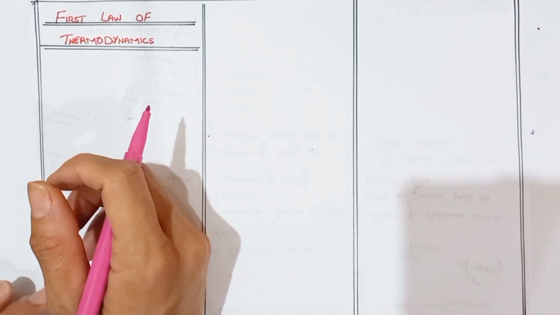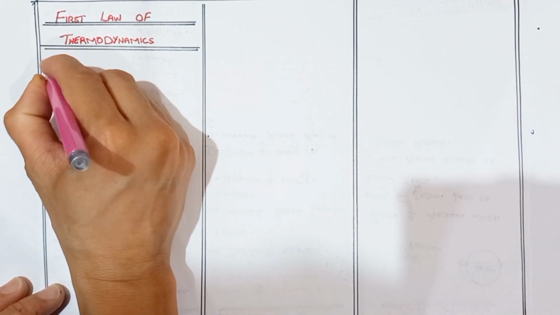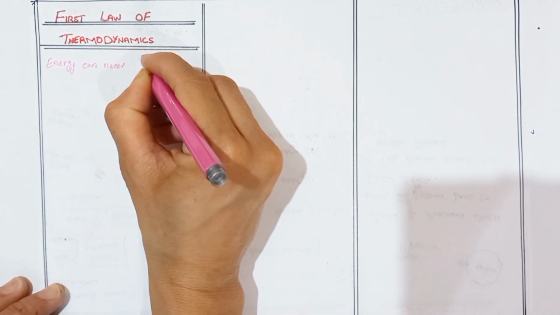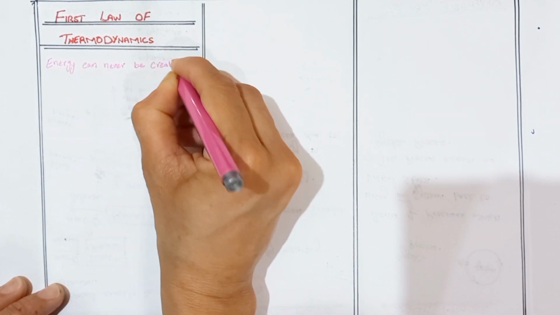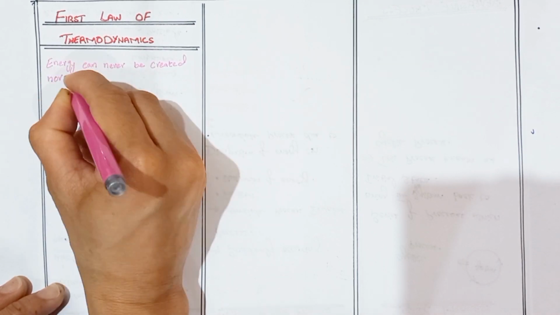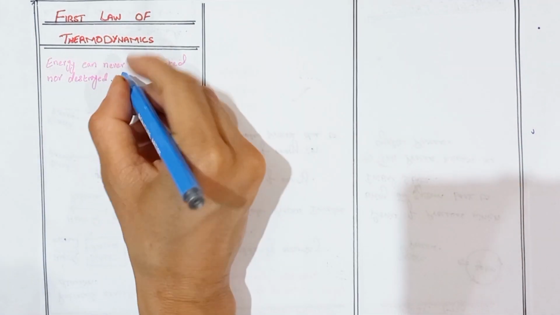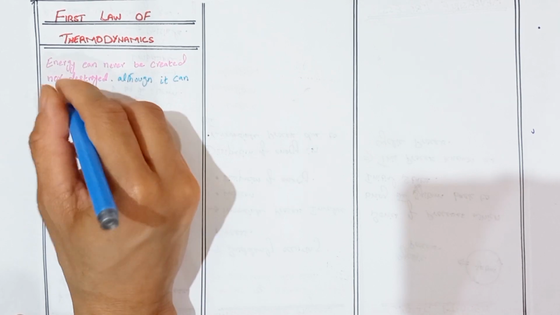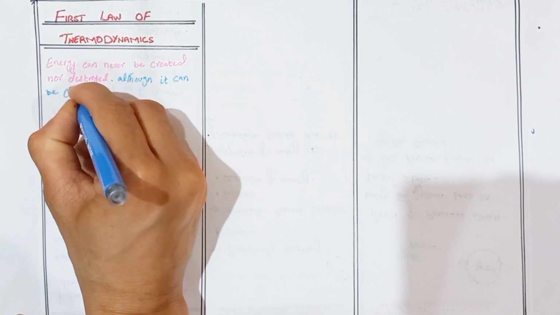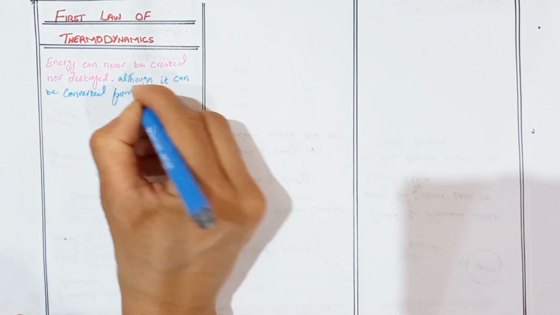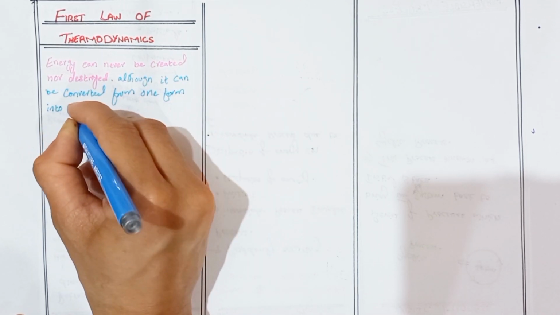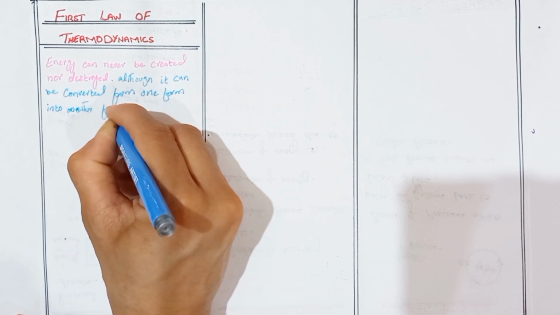What is the first law of thermodynamics? The first law of thermodynamics states that energy can never be created nor destroyed, although it can be converted from one form into another form.